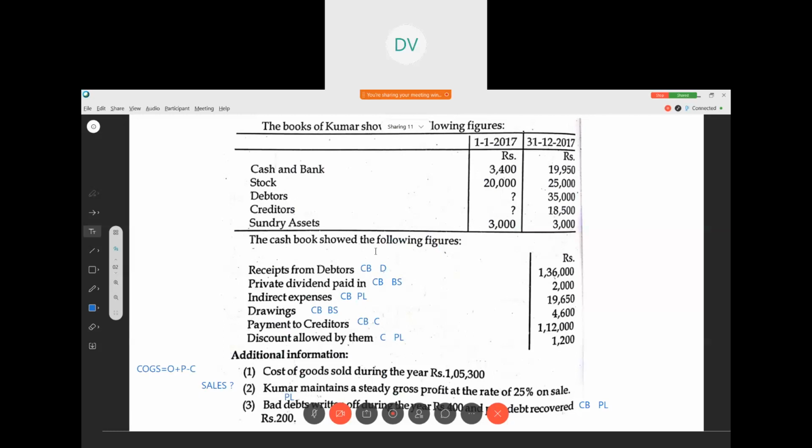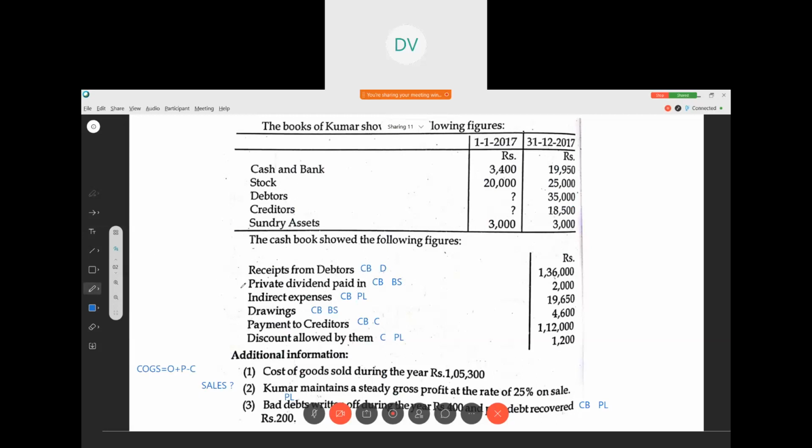The cash book showed the following figures. Receipts from debtors. Where does it appear? Cash book as well as debtors. Private dividend paid in. So the proprietor is again pumping his personal private dividend into the business, so that becomes his additional capital. So in the cash book it appears because cash comes into the business, and in the balance sheet as additional capital. Indirect expenses, we have to make the payment. So cash book and profit and loss account.